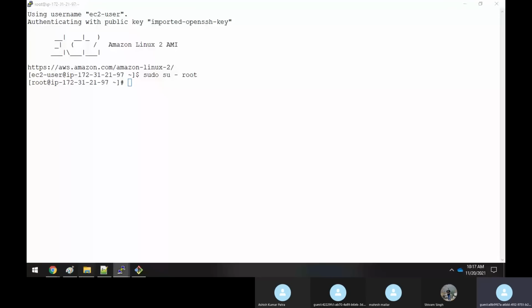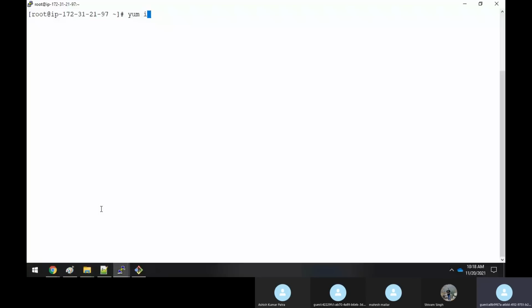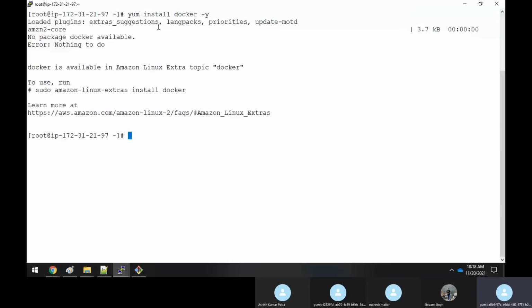So what do I have to do? You have to say yum install docker -y. I need to install the package. What it says is that it doesn't have it. Okay, in Amazon Linux, Docker is provided with a different command. So basically, you can copy this command and give it like this. So you're installing the Docker package like this.